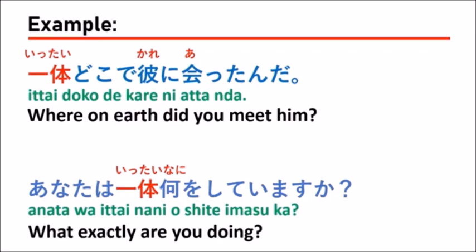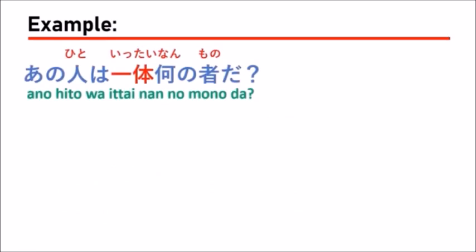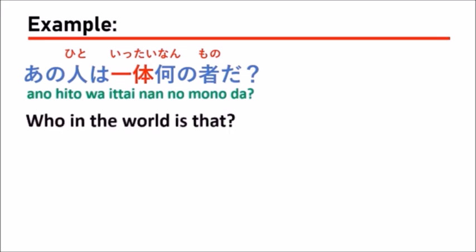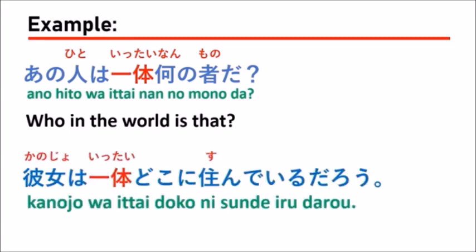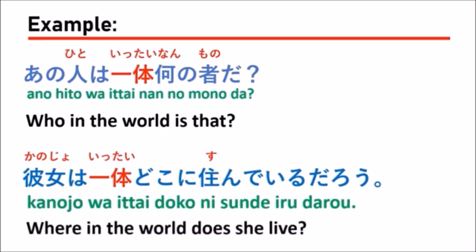The next, あの人は一体何のものだ? Which means, who in the world is that? 彼女は一体どこに住んでいるんだろう? Which means, where in the world does she live?